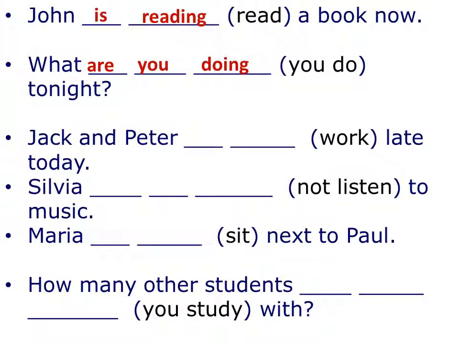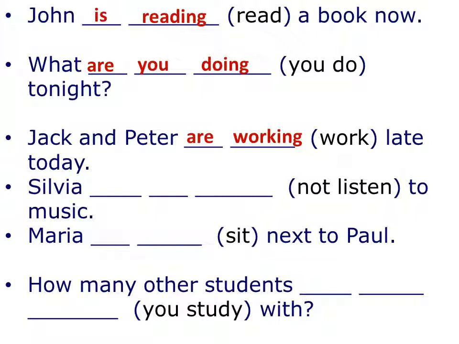Alright, pretty good. Alright, the next one says, Jack and Peter late today. How are we going to make it? Alright, this is going to be the main verb. It is work, trabajar. ¿Cómo lo vamos a formar? Inténtalo. Alright, pretty good. So Jack and Peter are working late today.